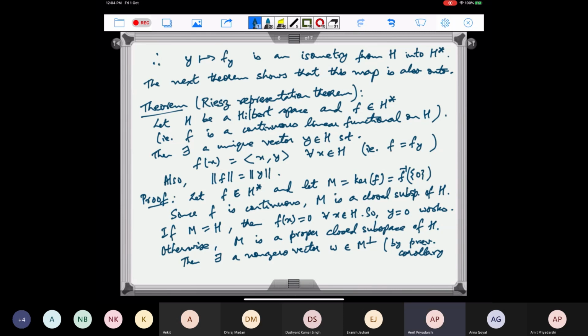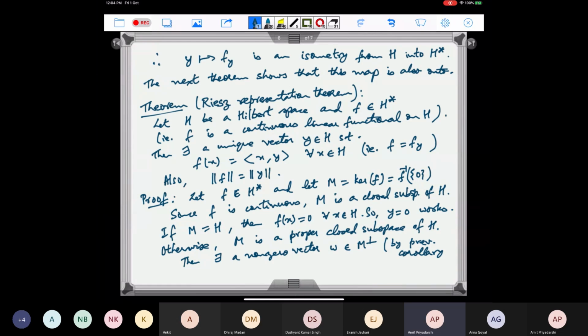So we get this theorem. This theorem says that any bounded linear functional on H is given by f sub y for some y in H, right? And this y is unique also. So that says that this map y going to f sub y from H to H star is an onto isometry.